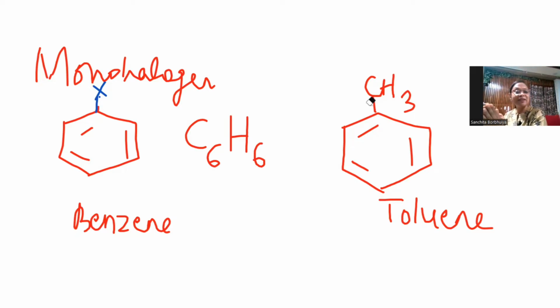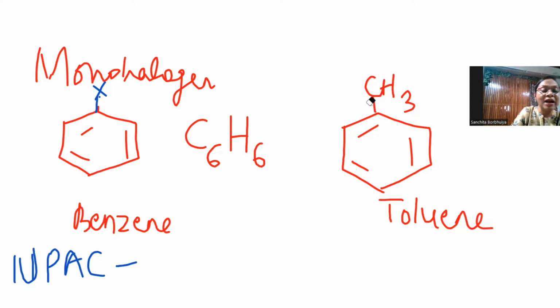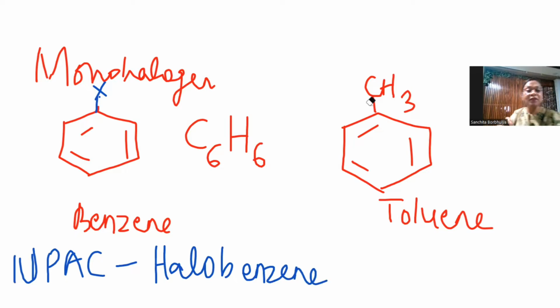Mono means one. So common name is not there. So we'll write the IUPAC name of this compound. The IUPAC name of this compound is halobenzene. If you replace the halogen with chlorine, you will call it chlorobenzene. With bromine, it is bromobenzene. Iodobenzene, so on and so forth. Okay, so this was the monohalogen. Let us go to the dihalogen compound.